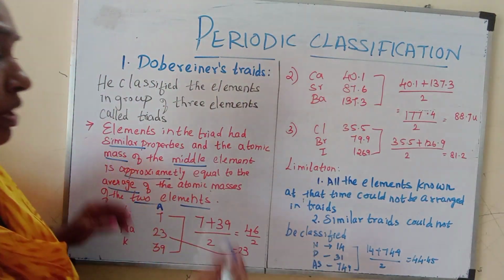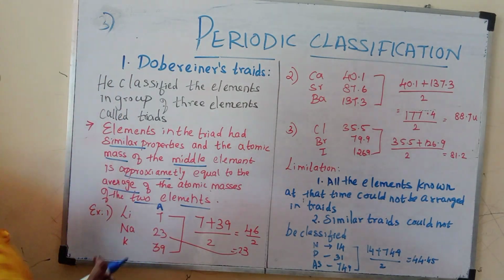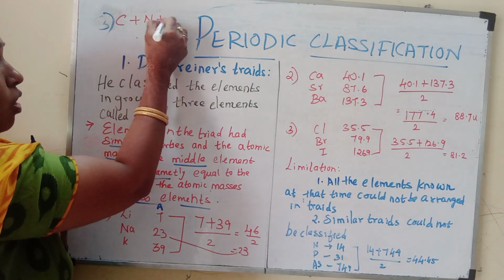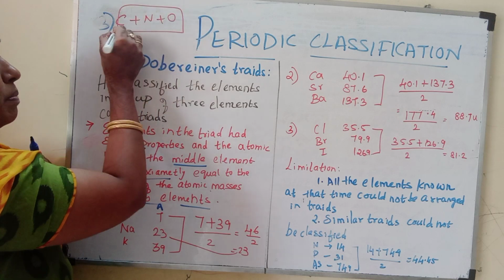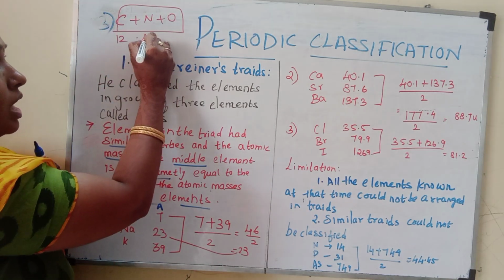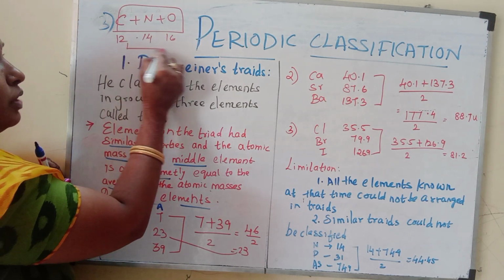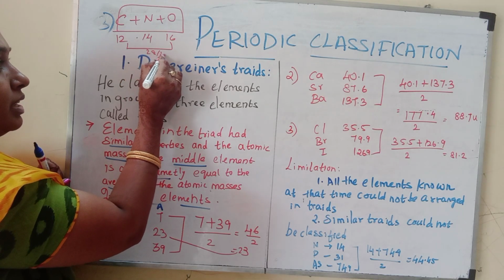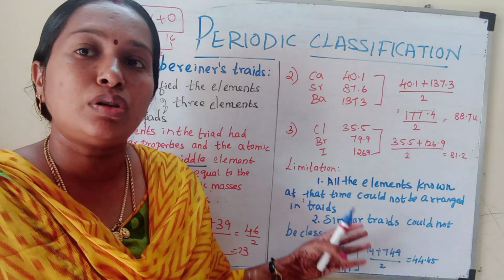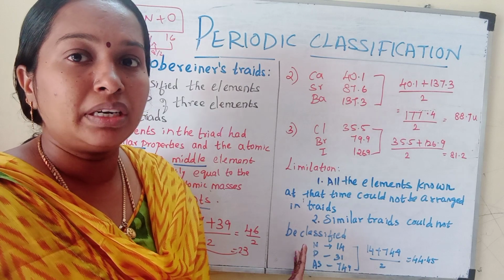The third limitation is that dissimilar elements like carbon, nitrogen, oxygen were grouped under the same category. For example, the atomic mass of carbon is 12, nitrogen is 14, oxygen is 16. If you add 12 and 16, it is 28, divided by 2, it is 14. So dissimilar elements were also grouped under this category. So these are all the limitations of Doberanus. Thank you.